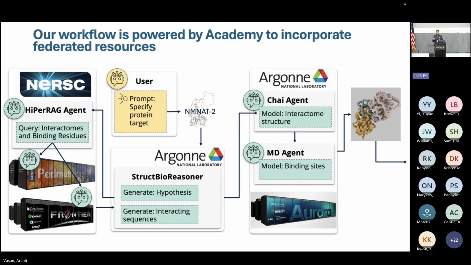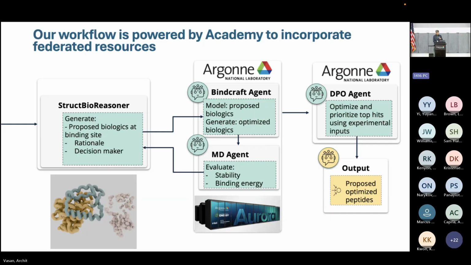And maybe the folding algorithm needs to be improved. So this is a way of validating that binding and also identifying which residues bind the strongest to this protein. This is important because the interaction between NMNAT2 and P53 is the one that we actually want to target to do anything meaningful for inhibiting this protein for cancer. Following these agents, this can then be sent back into the struct bioreasoner, and we can ask it, can you generate some proposed biologics at that binding site? The consensus is struck by a reasoner, which can then generate hypotheses of proposed biologics at that binding site.